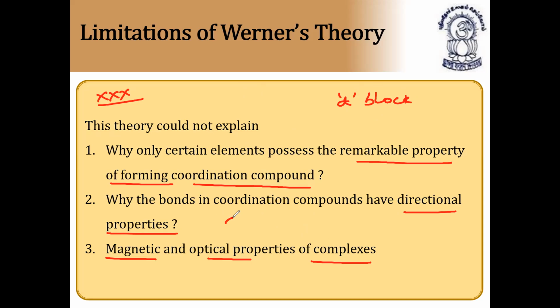He could not explain that coordinate covalent bonds are directional, because the ligands give donor electron pairs to the metal atom, due to which they form coordinate covalent bonds. That's why they have directional nature. A covalent bond is directional in nature, as we already know. But he could not explain those points in this theory. The magnetic and optical properties of the complexes also he could not explain. So that's why this theory failed.